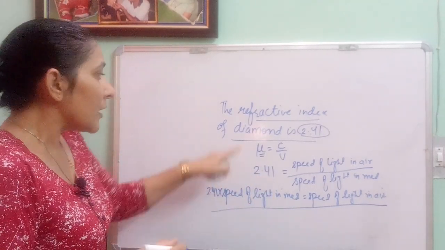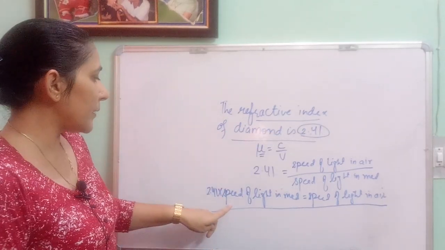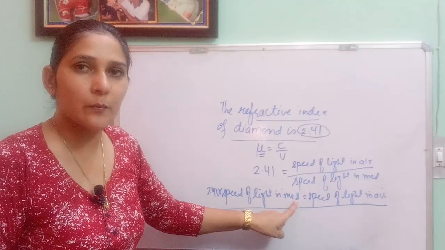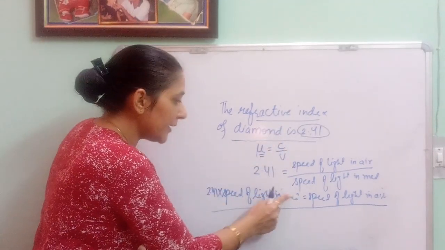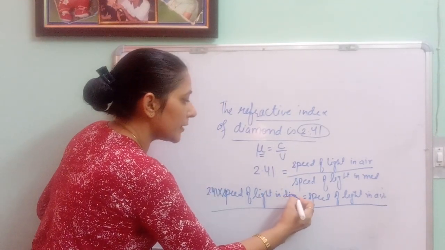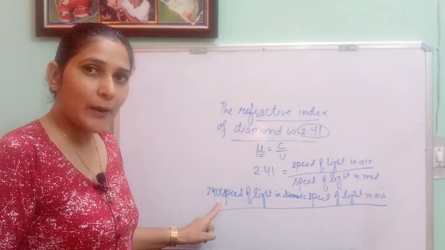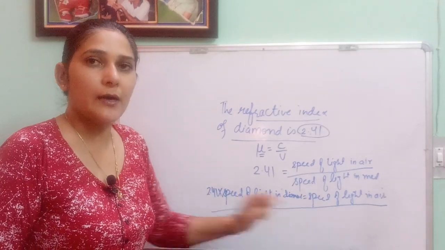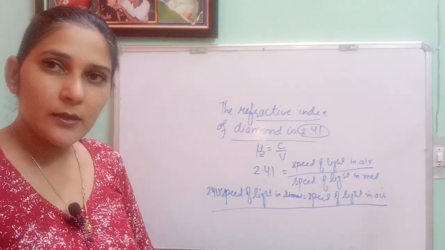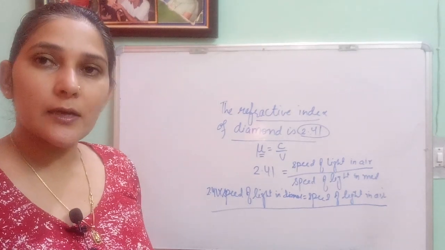How can you state it? The meaning of this statement, the refractive index of diamond is 2.41, is that the speed of light in air is 2.41 times the speed of light in medium. Which medium are we talking about? Diamond. So whatever medium is given to you, you can write over here. For this particular question, you can write diamond here. So you can state the speed of light in air is 2.41 times, multiply, right, so it is times the speed of light in diamond. This is how you can solve these kinds of questions which will be given to you. Many questions are there. You can practice them from your book as well as from other sources, from wherever you can get these kinds of questions.